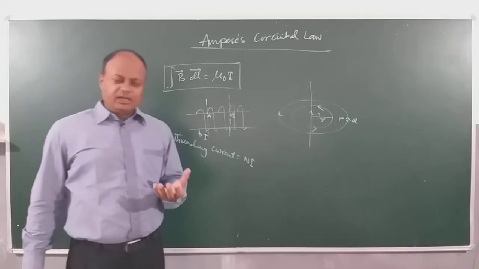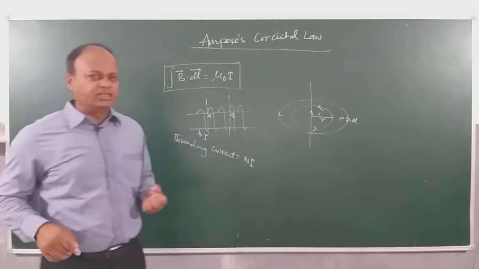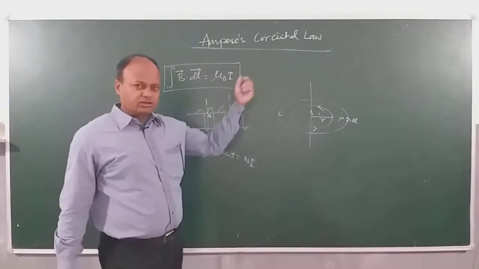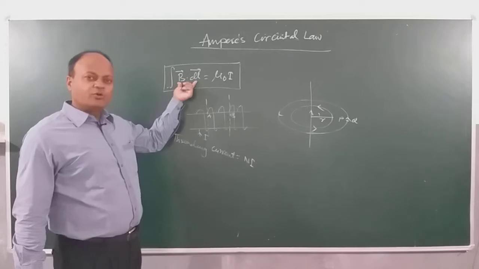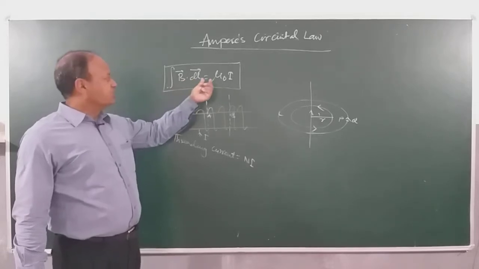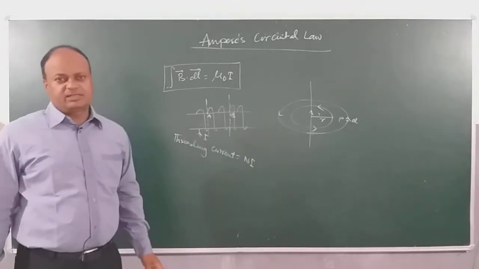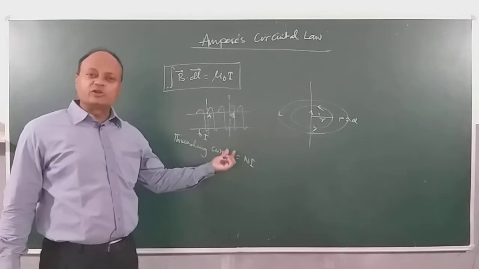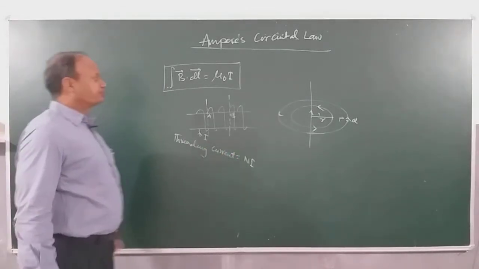By the very name, the moment I use this word loop, I mean what? A closed path. We've already seen this. So what is Ampere's circuital law? The law says that the line integral of magnetic field over a closed loop is equal to mu0 times the threading current, right? Threading current is actually the enclosed current. What current? Enclosed current, which is located inside the Amperian loop.